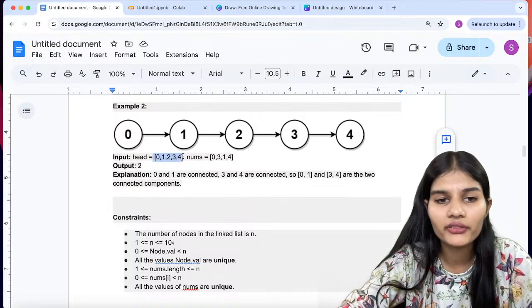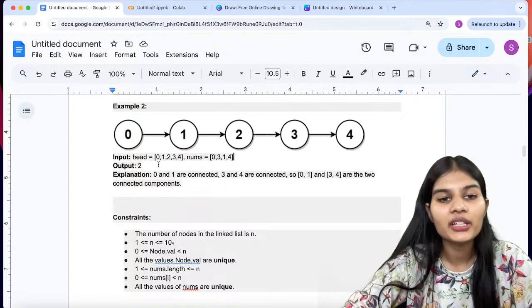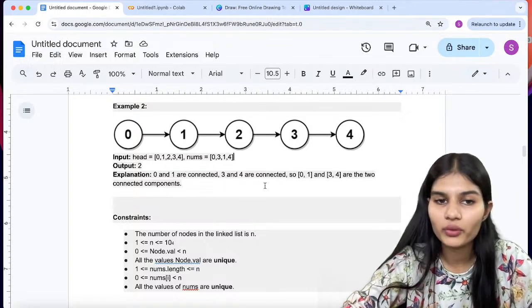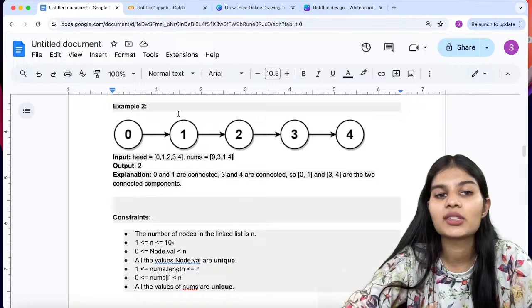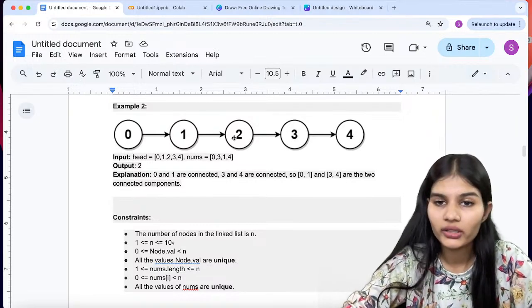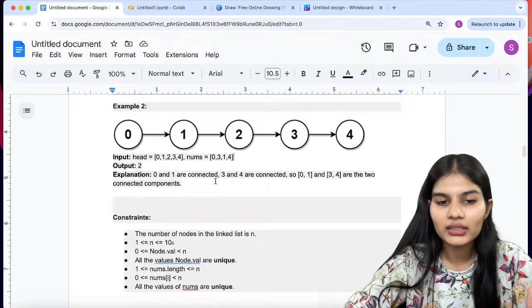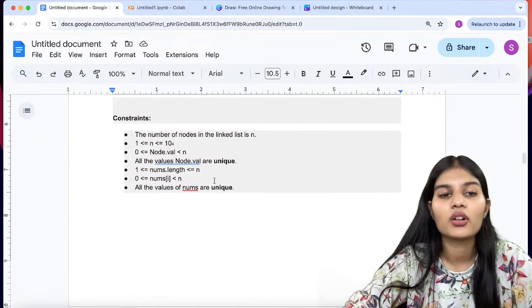Now here in the second question, as I was just telling, head is 0, 1, 2, 3, 4, and nums are 0, 3, 1 and 4. Now the explanation: 0 and 1 are connected, 3 and 4 are connected, so absolutely we have 0, 1 as connected and 3, 4 as connected. 2 is not present here. So these are the 2 connected components.